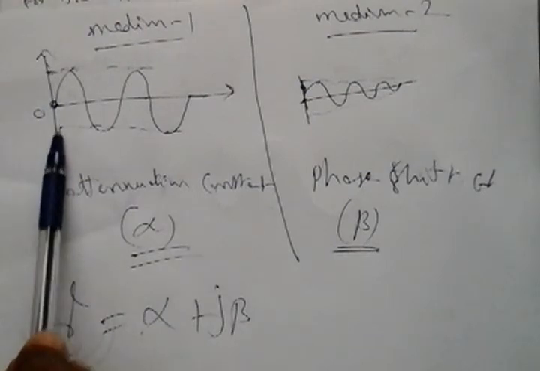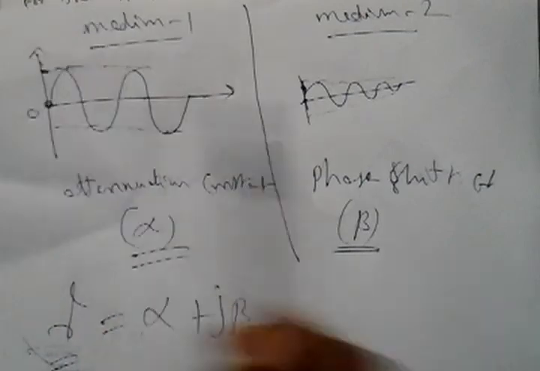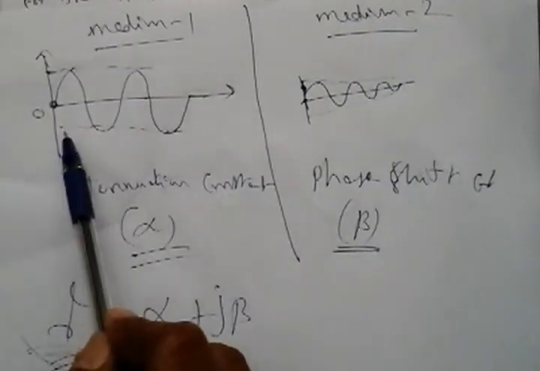You see here once again, the wave is in medium 1, and when it travels to another medium, the amplitude reduces drastically, as well as the phase shift.